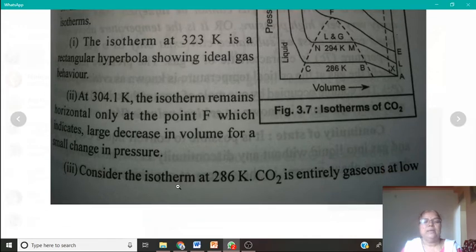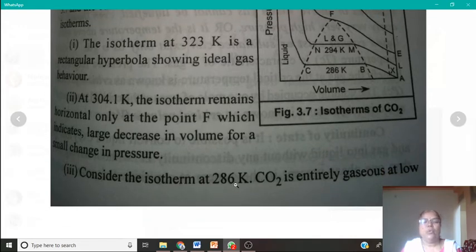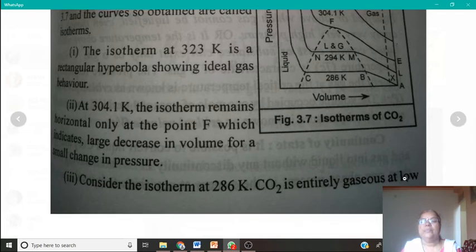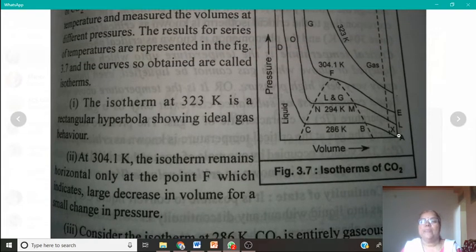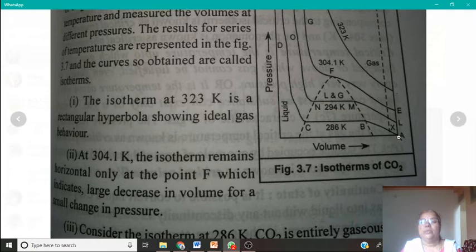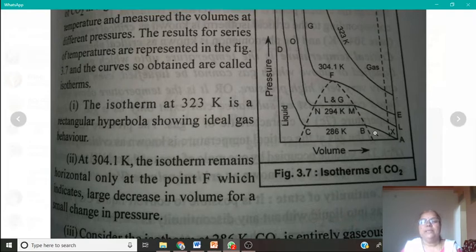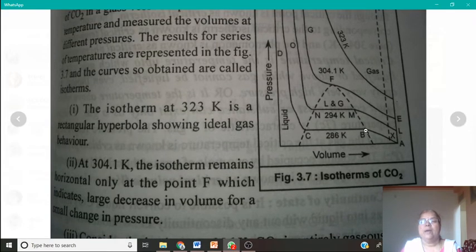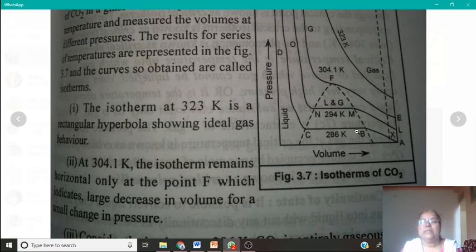And consider the isotherm at 286 Kelvin. The CO2 is entirely in the gaseous state at a low pressure, at point A. As we increase the pressure at this temperature, 286, the volume decreases, and as we arrive at this point B, the liquefaction of the gas starts.